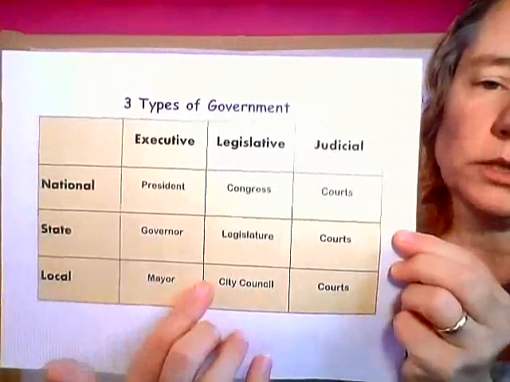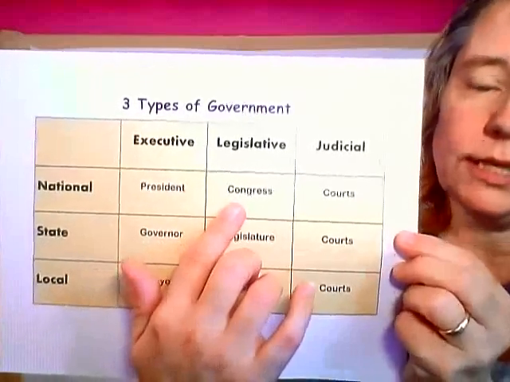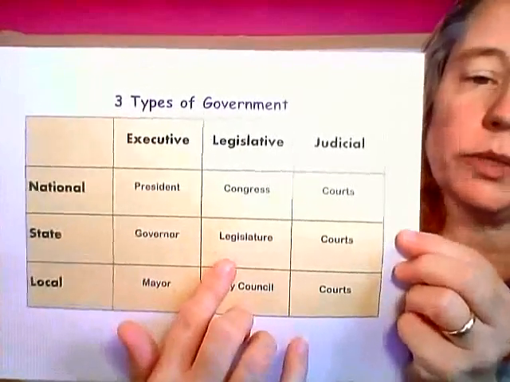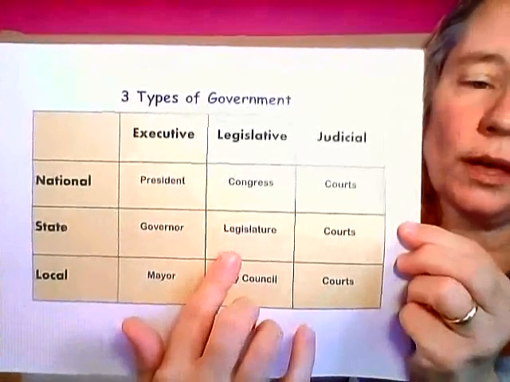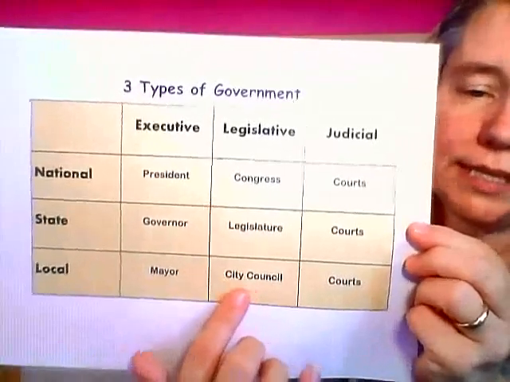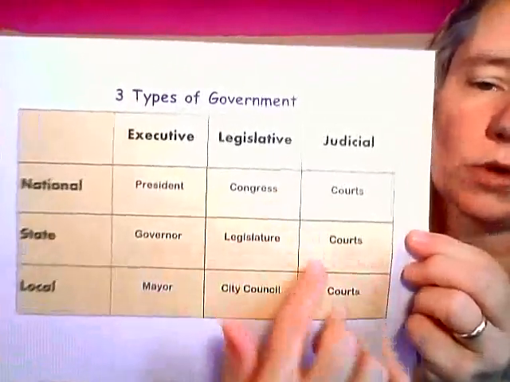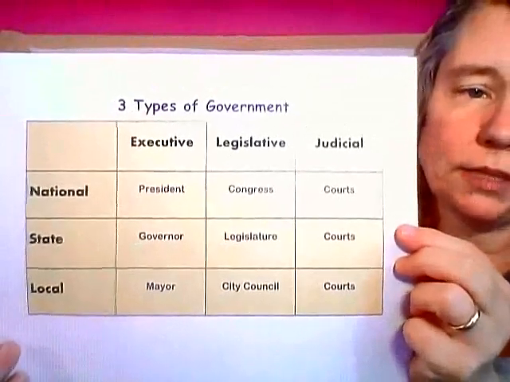Now, each one also has a legislative branch. The Congress is for the national government of the United States of America. The legislature, which we said was just like a House and a Senate, is for the state. And then the legislature for the local government is a city council. Now, they all have courts in the judicial system. So that was a quick review of our three types of government.